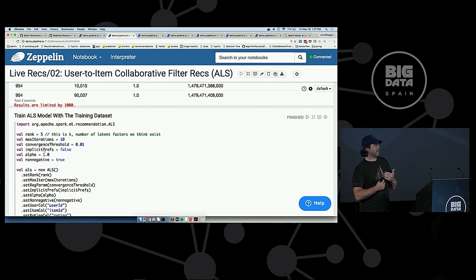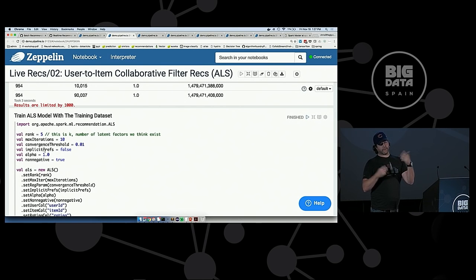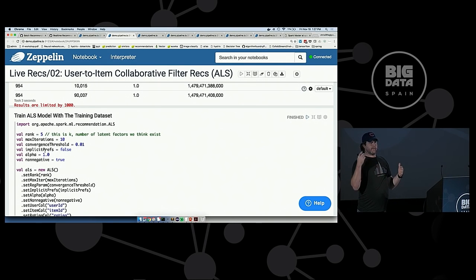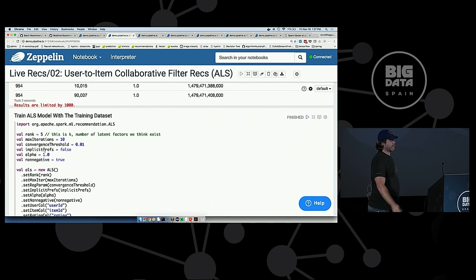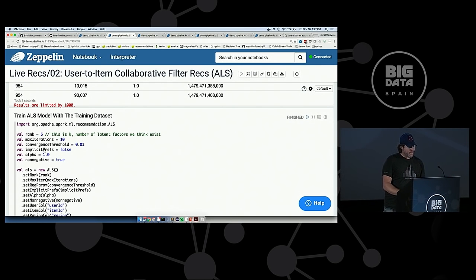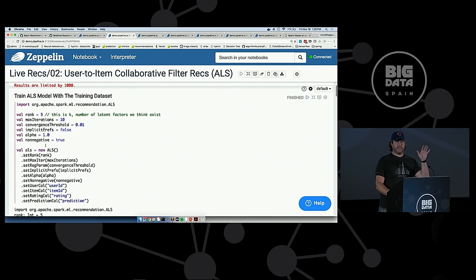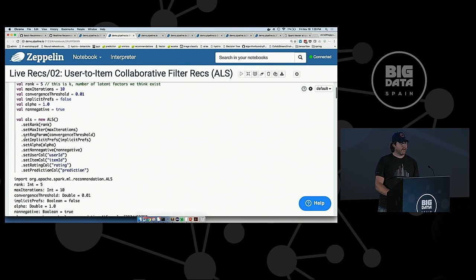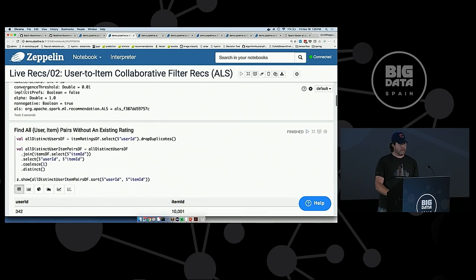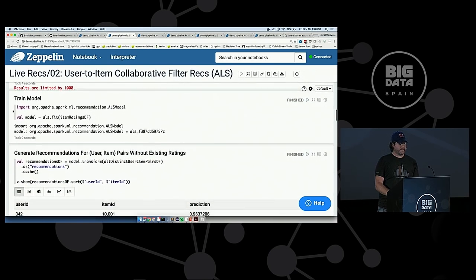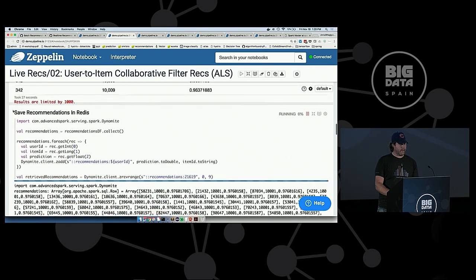The way I like to think of it is the explicit feedback is when you know that you're giving feedback to the system, which is probably why it's called explicit, versus the implicit, which is loads and loads of searches and things like that. It's how you are interacting with the app or the device or the Xbox or whatever you're using. The math changes a little bit when it's implicit versus explicit. Here I'm attempting to do some deduping. I actually don't know if that's working.